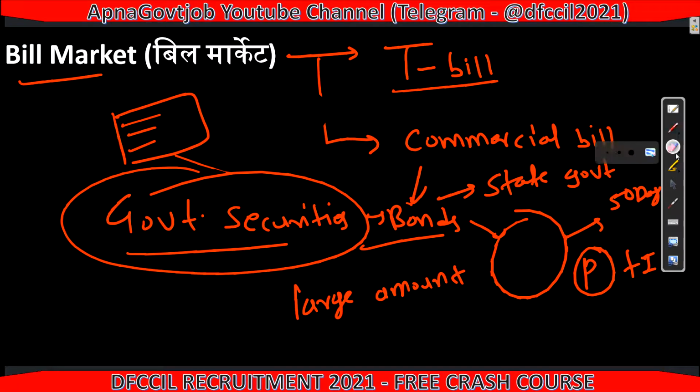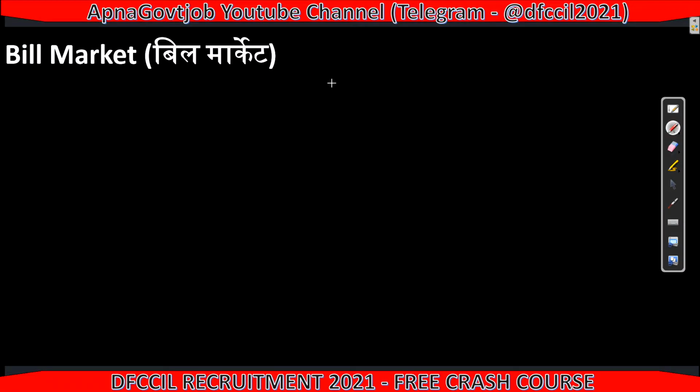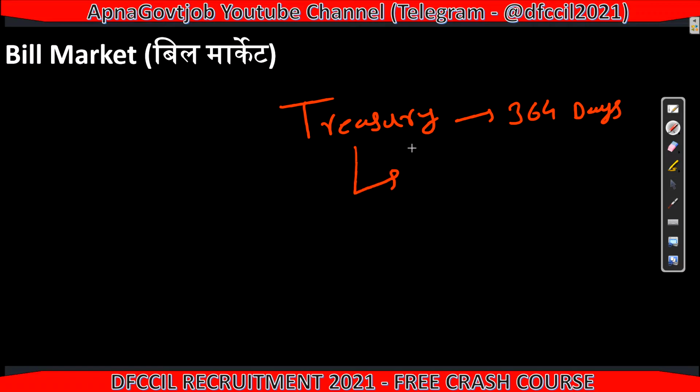Now let's come to the T-bill, which is your government security. The full form of T is treasury, so treasury bill. The maturity period of this bill is 364 days. After 364 days you will get your principal, whatever you invested, plus interest. This is best for short term investment opportunity, because obviously it is an instrument of the money market, so it is for short term.